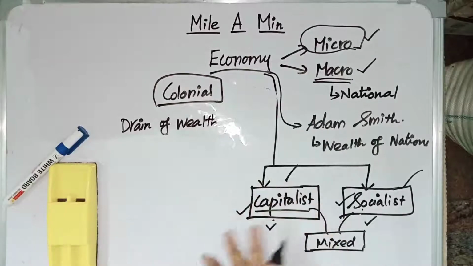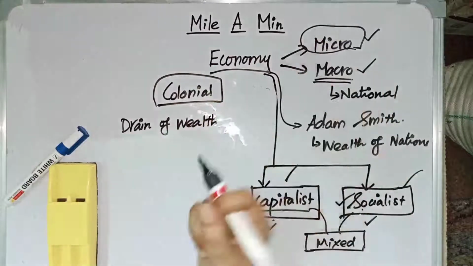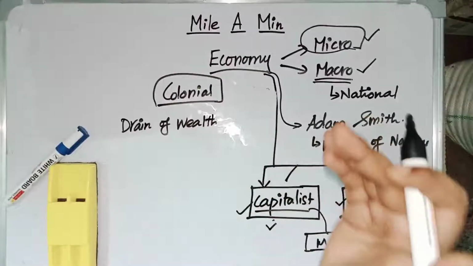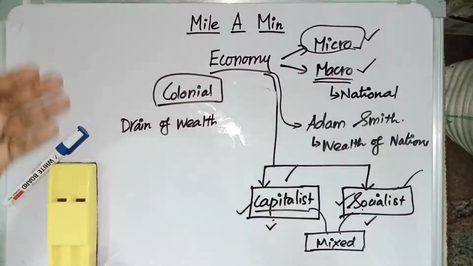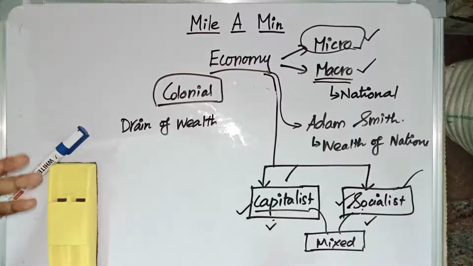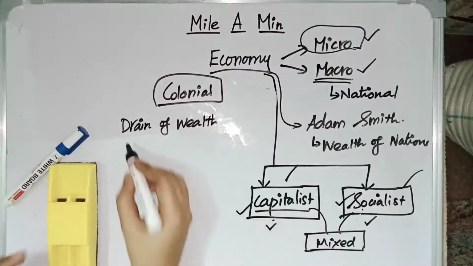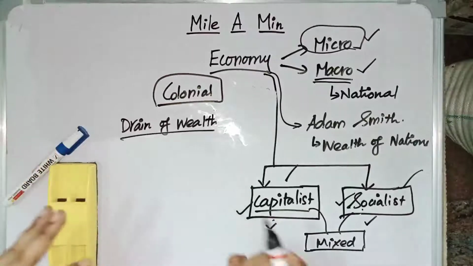about this colonial economy. Relating to the colonial economy, they would take the raw materials from India and make finished goods in England, and they would sell those finished goods in India, which means that India acted as a market to sell the goods, and they took the raw materials from India at a very cheap cost or at no cost. Because of that, our wealth was drained. This drain of wealth was propounded by Dadabhai Naoroji, and he wrote a book relating to it, and that is Poverty and British Rule.